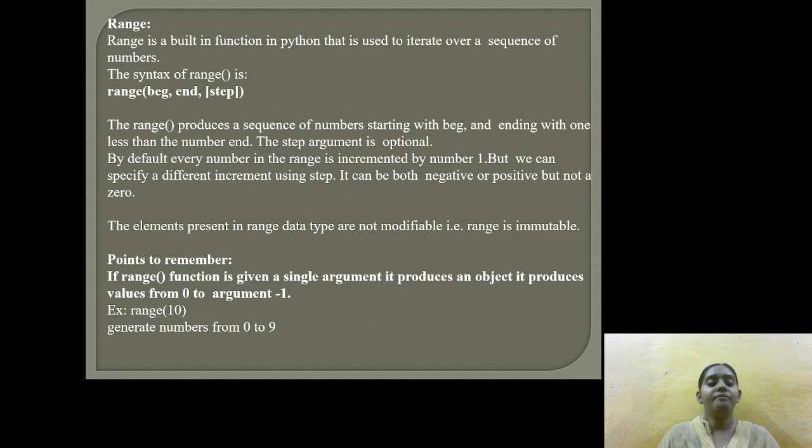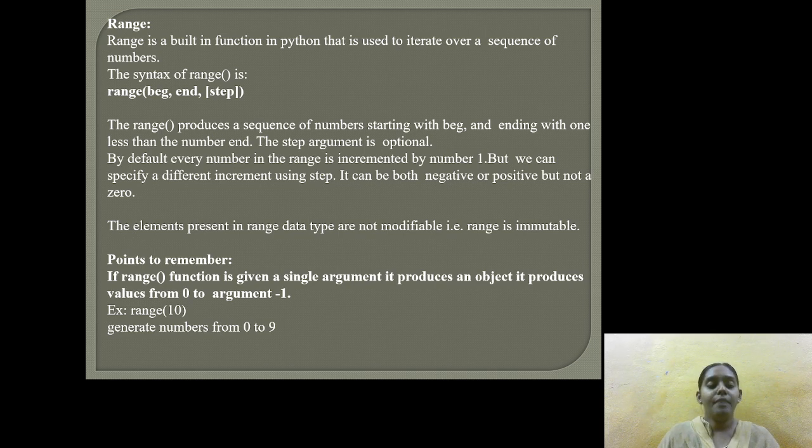By default, every number in the range is incremented by number 1. We can specify different increment using the step. By default, if we take increment statement as 1, it is trying to take the increment statement as 1. We can use different increment values by using the step value, it can be both negative or positive but not a 0.